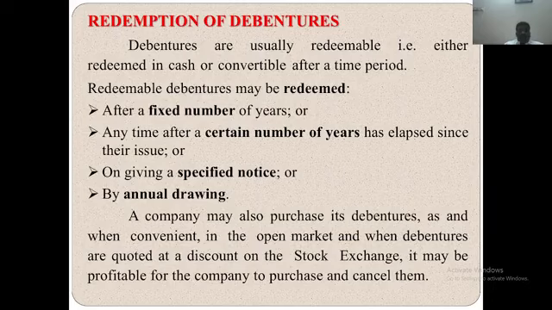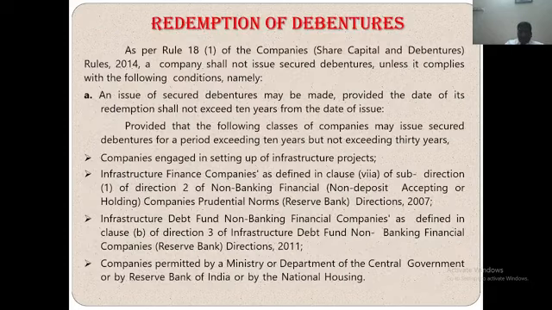A company may also purchase its debentures as and when convenient in the open market, and when debentures are quoted at a discount on the stock exchange, it may be profitable for the company to purchase and cancel them.